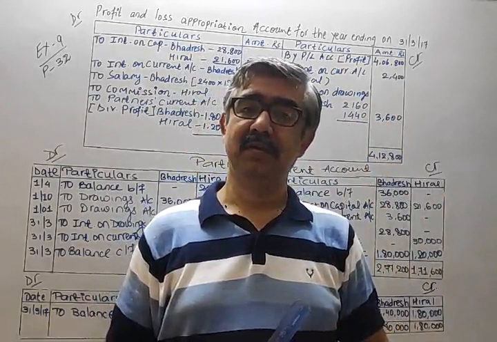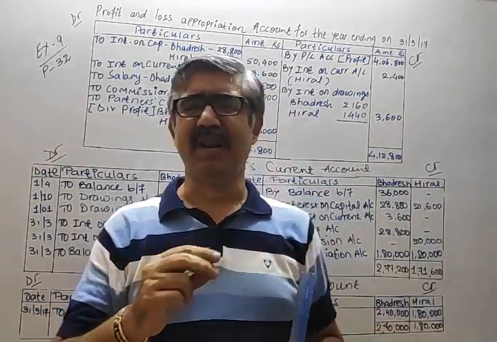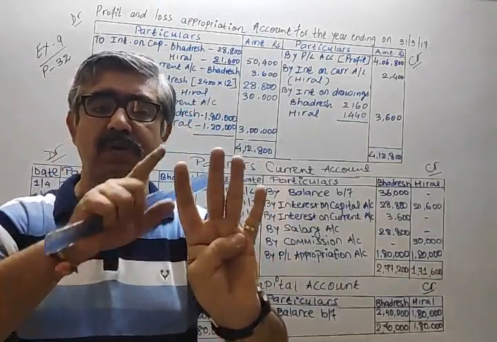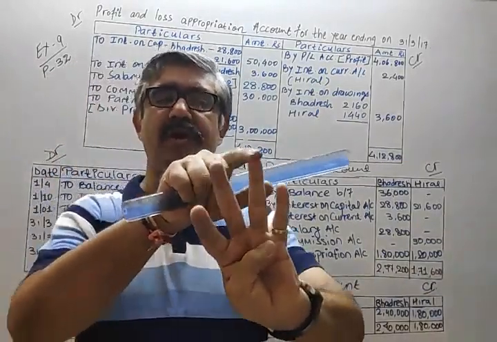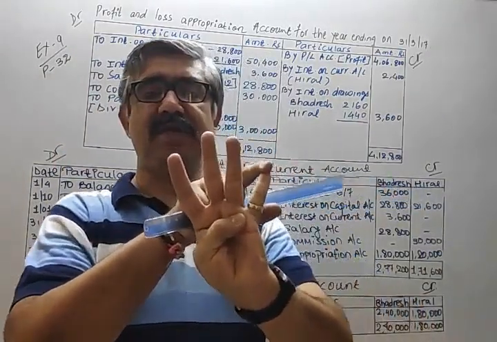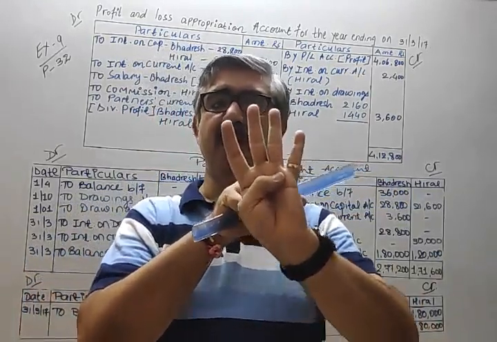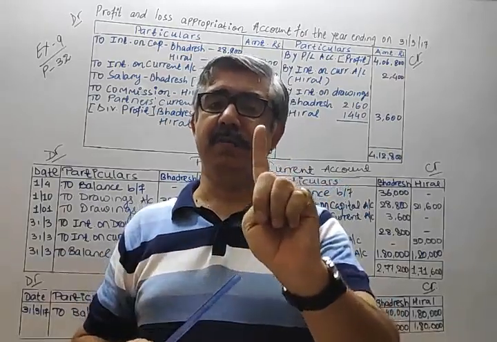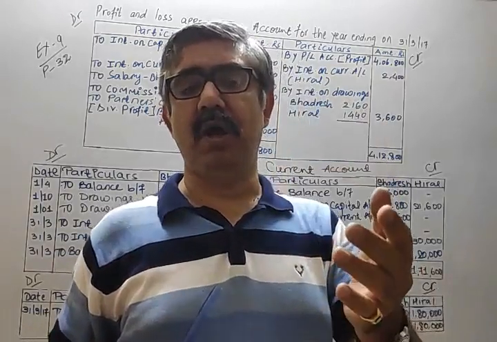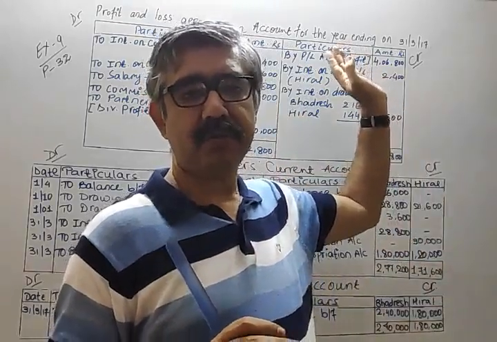Why is it so? Try to remember. Because these 4 matters, capital, current account balance, drawings, and P&L, always have one impact only. That is either in the capital account, or in the current account, or in the P&L appropriation account only.